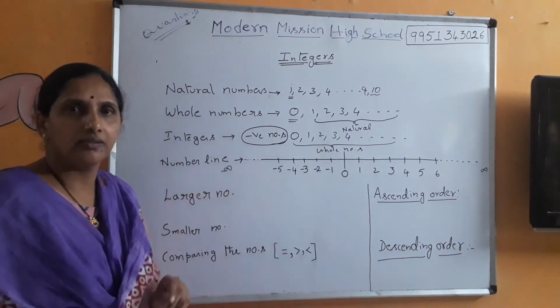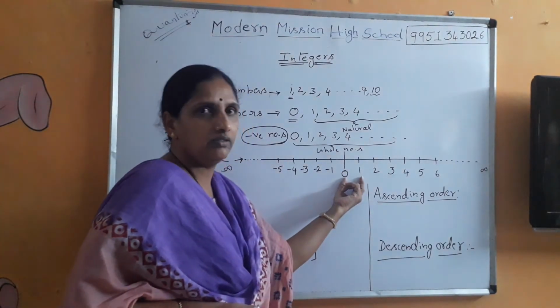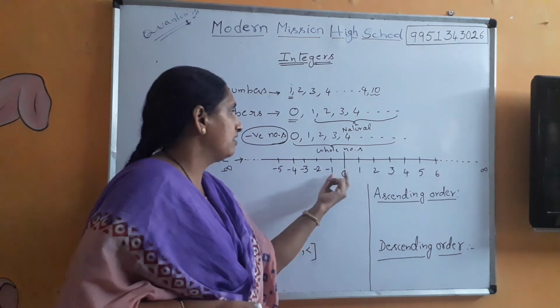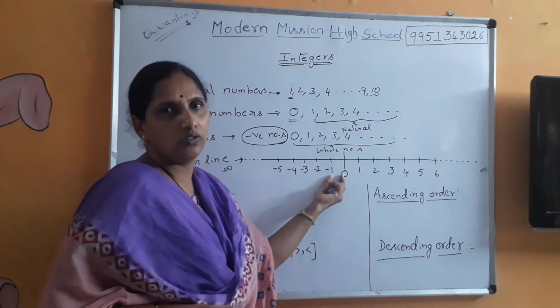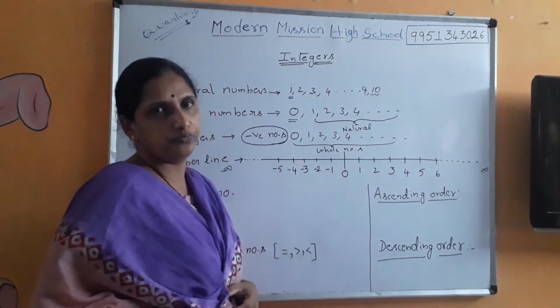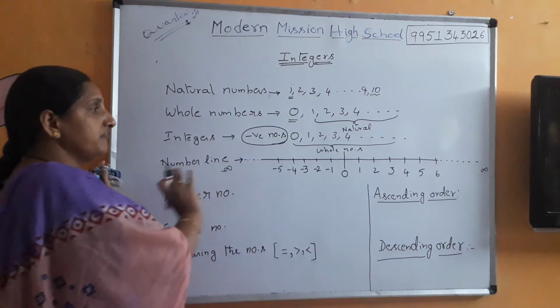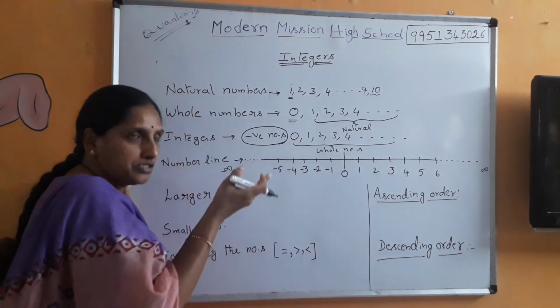Equal distance. What difference you have between 0 and 1, you have the same gap between 0 and minus 1 also. And 0 and 2, 0 and minus 2. Is that clear? Now, how do we find out which is the larger number?